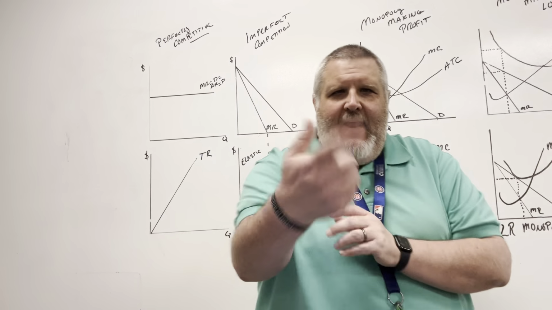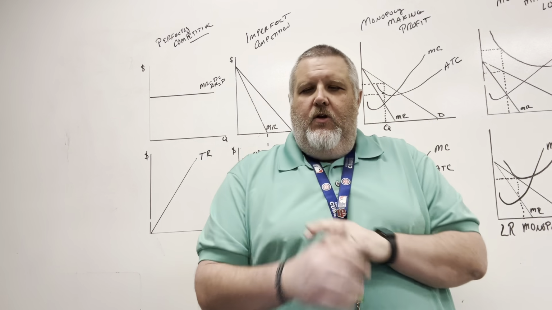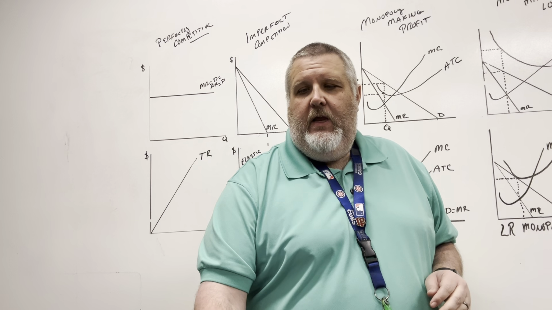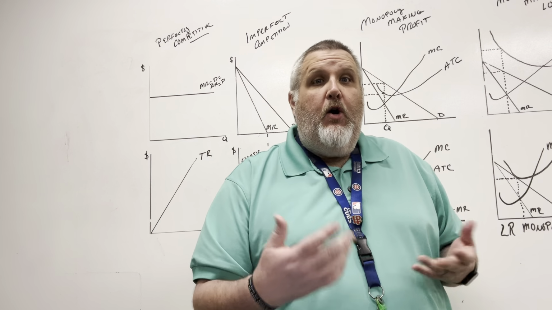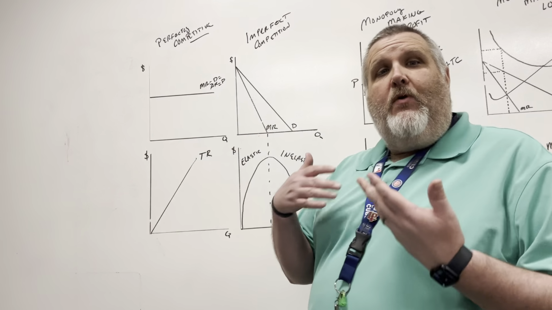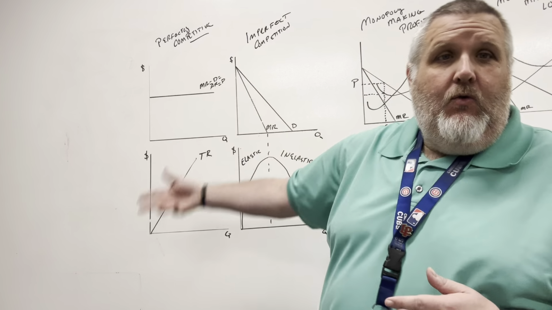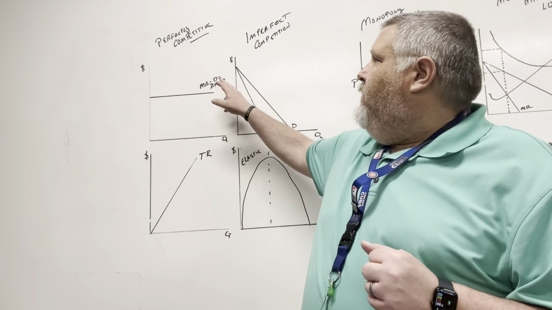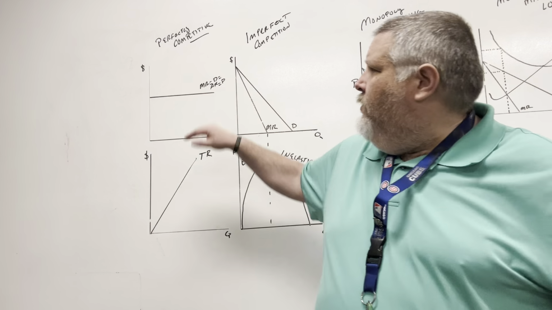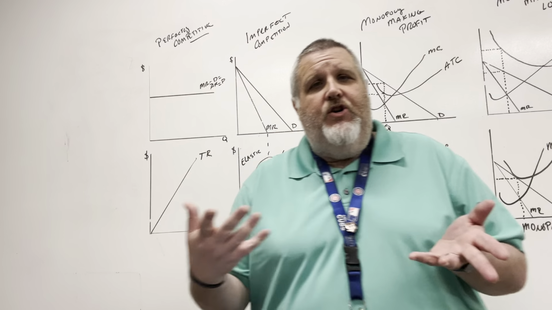All right, friends, let's see if we can bang out Unit 4 real quick here. Unit 4 is imperfect competition. At the end of Unit 3, we were talking about perfect competition. Remember, in perfect competition, we're price takers. So our marginal revenue equals our demand, equals our average revenue, which also equals our price. And so we've got that straight line there. That's our MR = D = AR = P line, right?